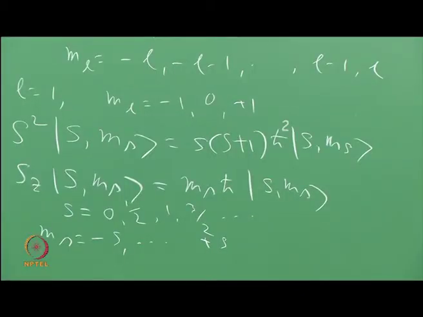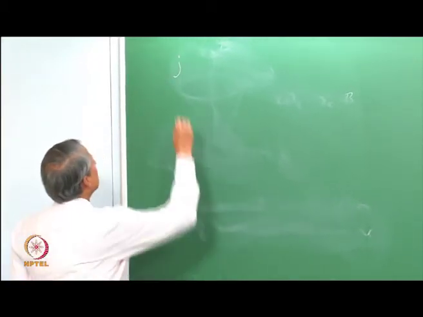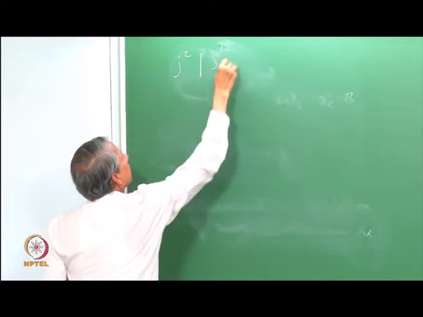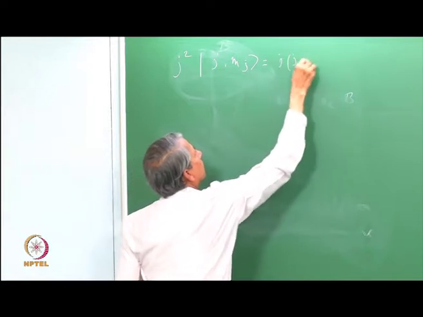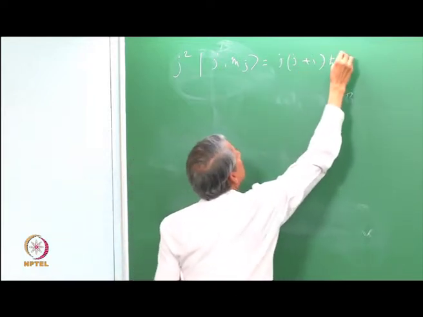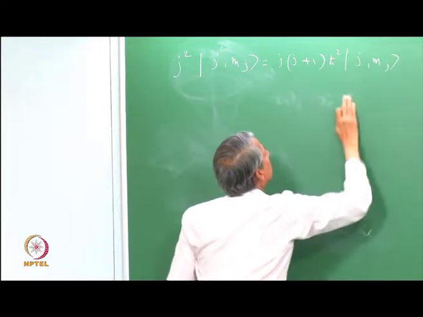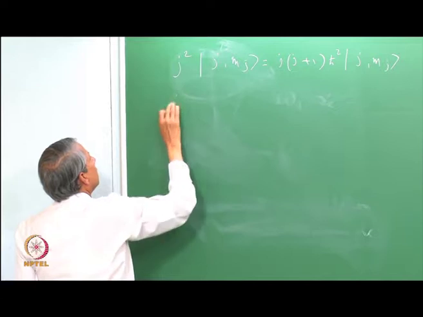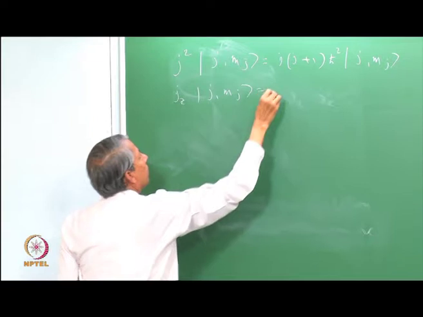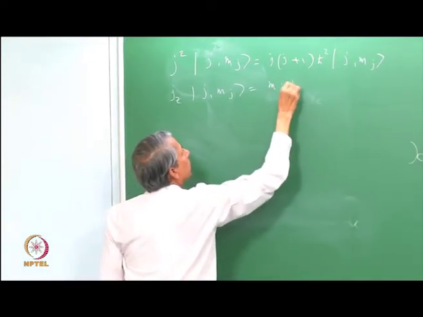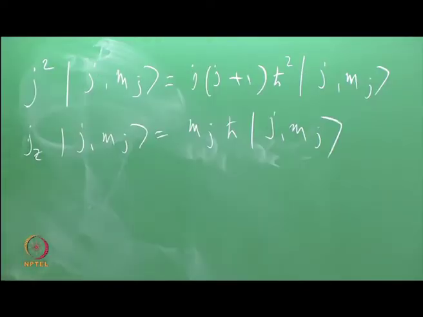So, in general, if the angular momentum is, let us say, called j, then j square will give a value j into j plus 1 h square, and jz gives mj. So, this is a very general expression.